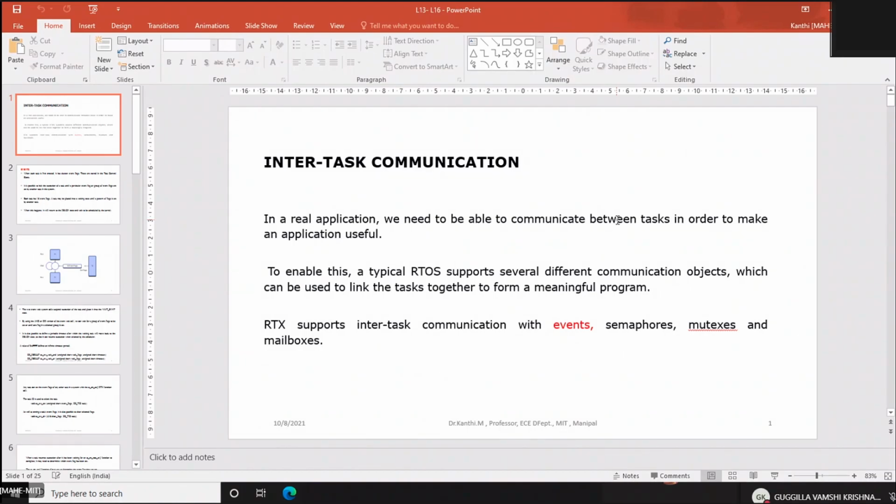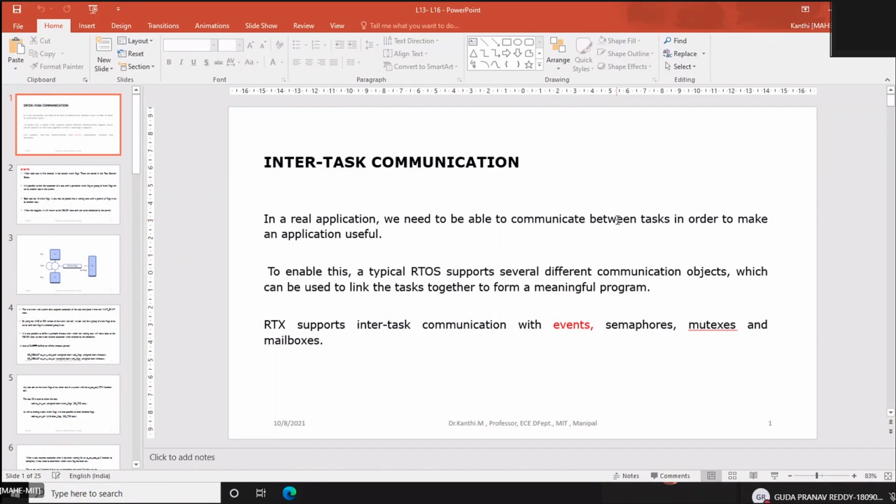Since the operating system is meant for multitasking, we mainly intend for multiprocessing or multitasking. There are a number of tasks running on the system.